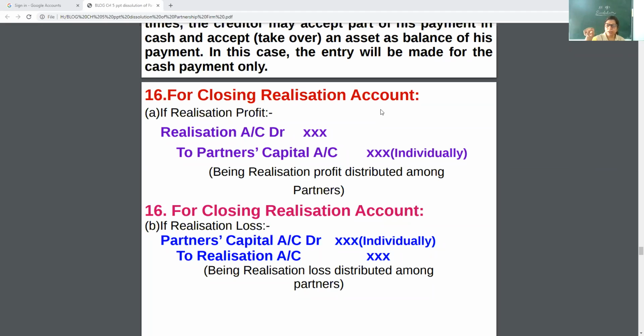Now the remaining amount, whether it is profit or maybe loss, will be distributed among partners. This is the last journal entry from the realization account, so you have to make the realization account. By the balancing figure, if the balancing figure is on the debit side, there will be profit, and this profit will be distributed among partners in which ratio?